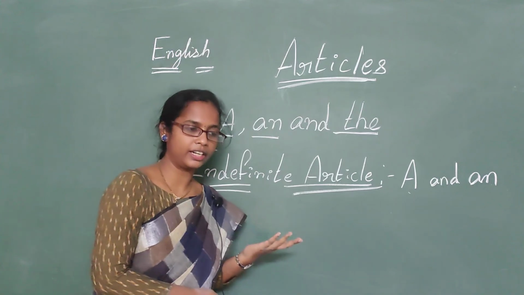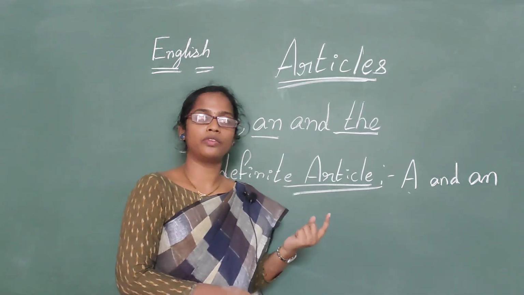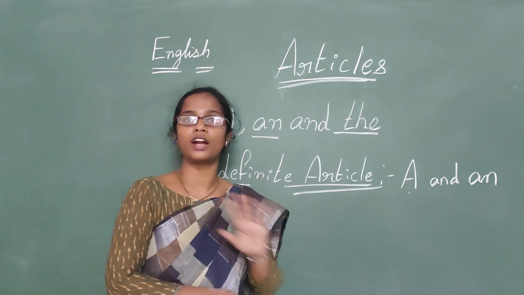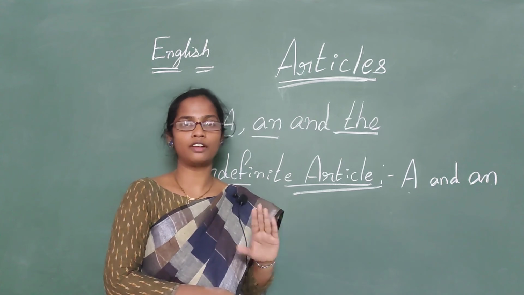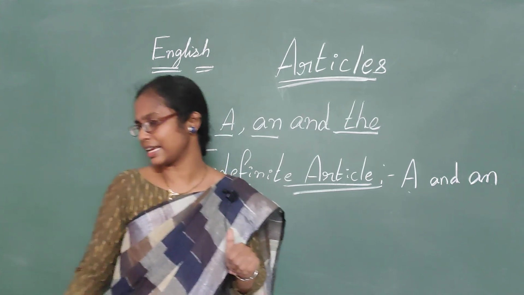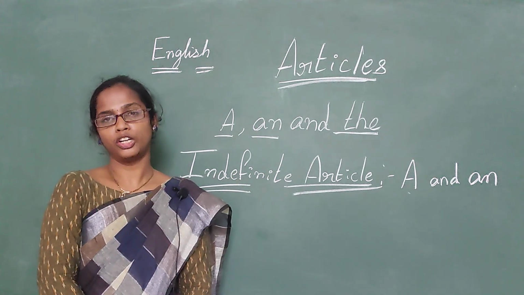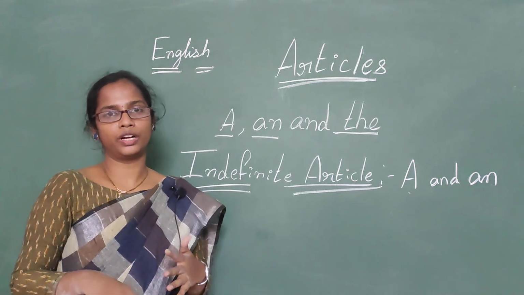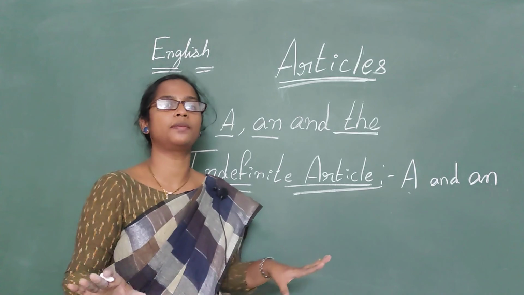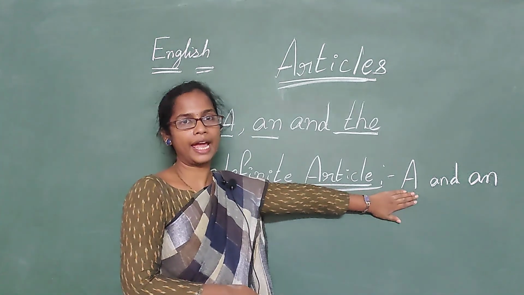So I already told you that articles are the words that come before the nouns. Okay, when we talk about one girl, we can use an indefinite article. That too not in specific. Okay, not for a specific reason. Got it, children? These a and an are the articles that are used when we are talking about a non-specific thing, about the thing that is not in particular. Got it, children? So here we have two articles, a and an.